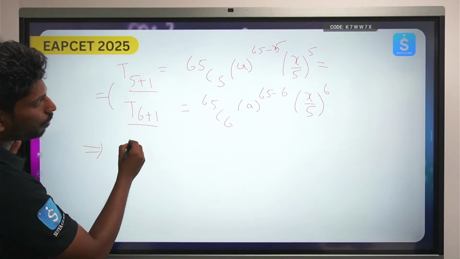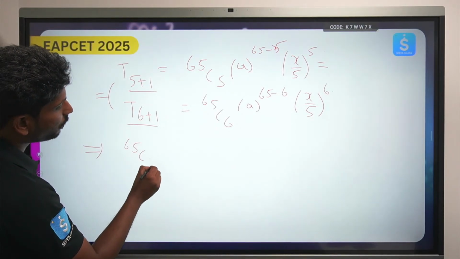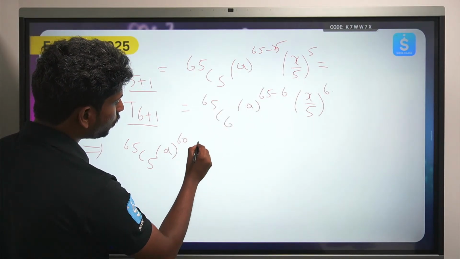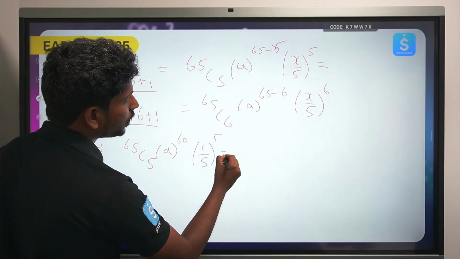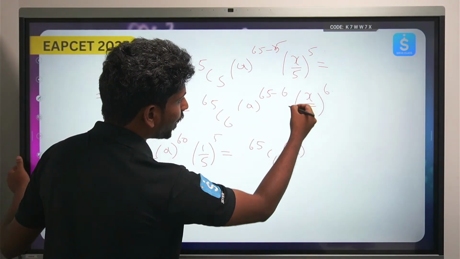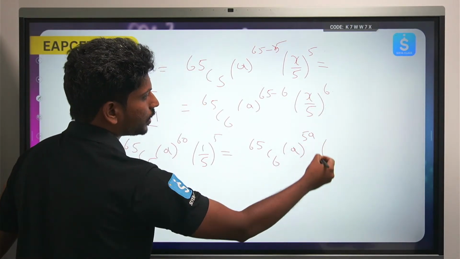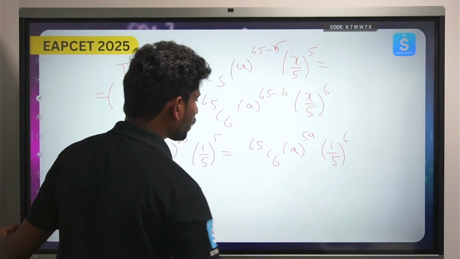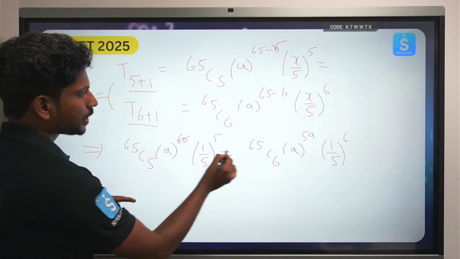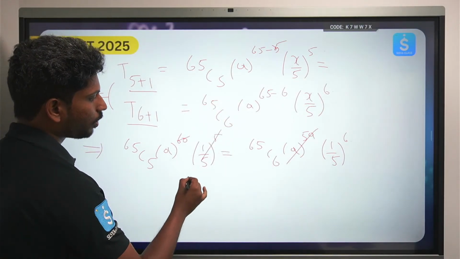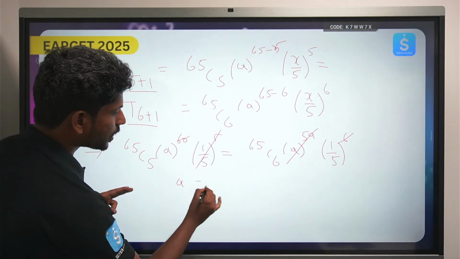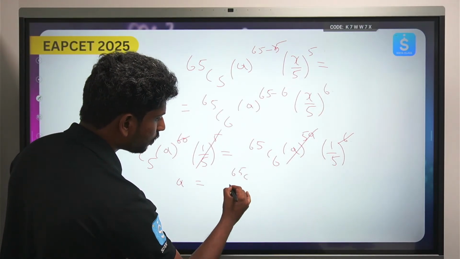Equate these two. Then what do we get? 65 c5 a to the power 65 minus 5, which is 60, into 1 by 5 power 5, which is also equal to 65 c6 a to the power 65 minus 6, which is 59, into 1 by 5 power 6. Now we need to do the entire calculation here. So a power 60 and a power 59 get cancelled, and 1 by 5 whole power 5 and this 6 get cancelled. So we are left with only one a, that is a is equal to 65 c6 by 65 c5.